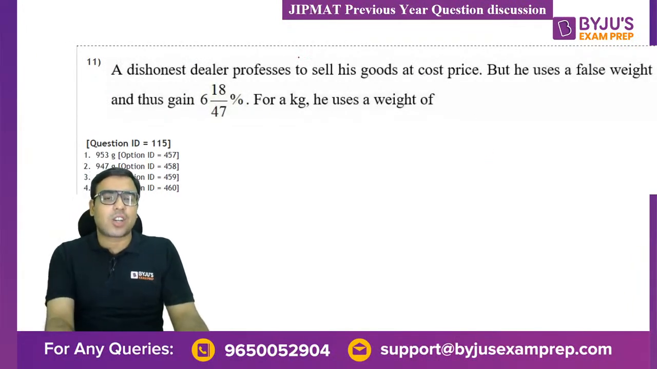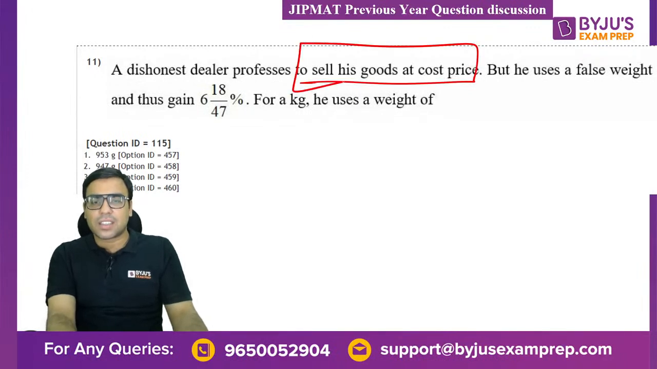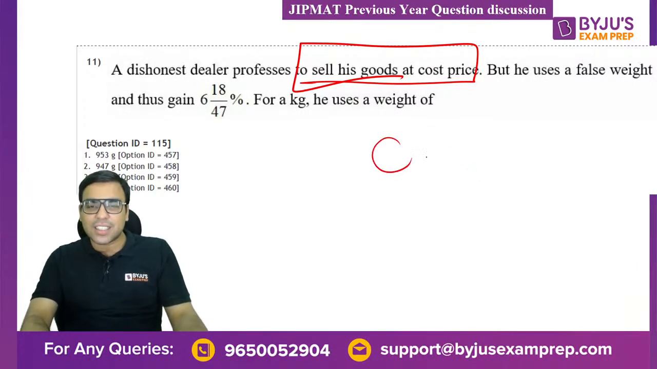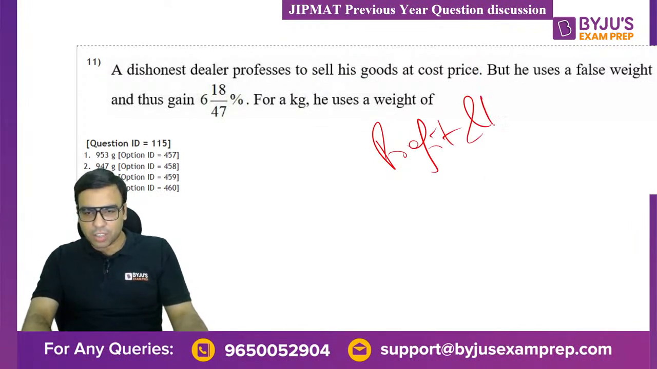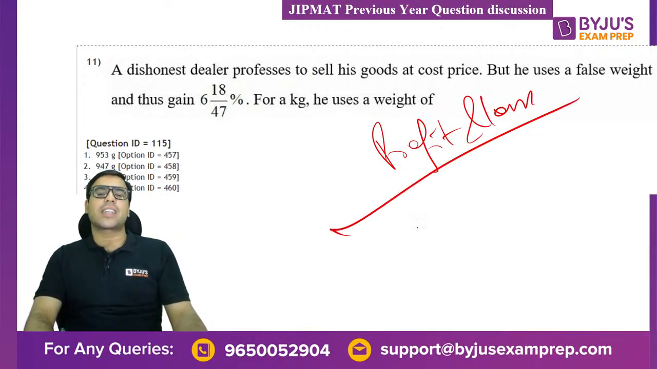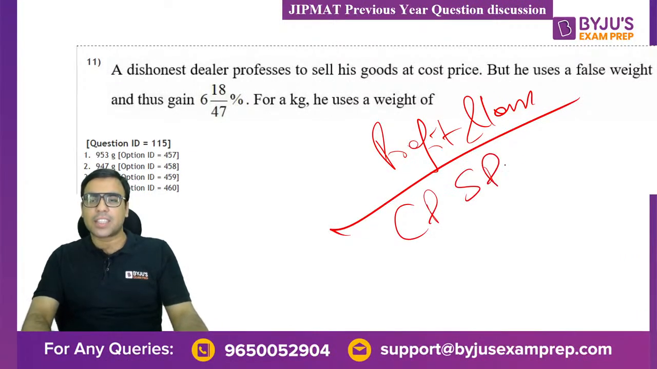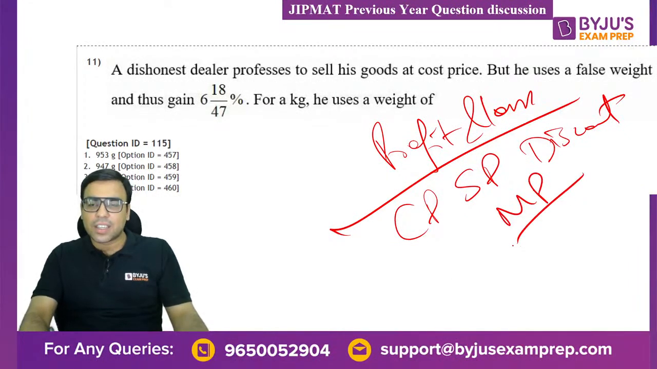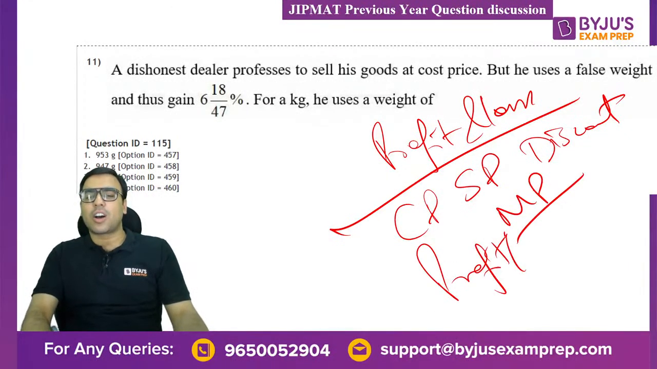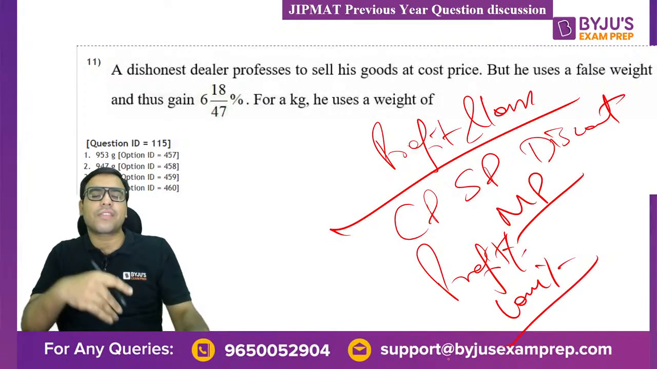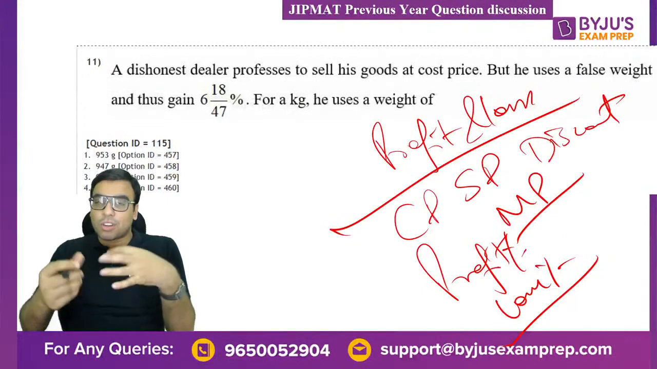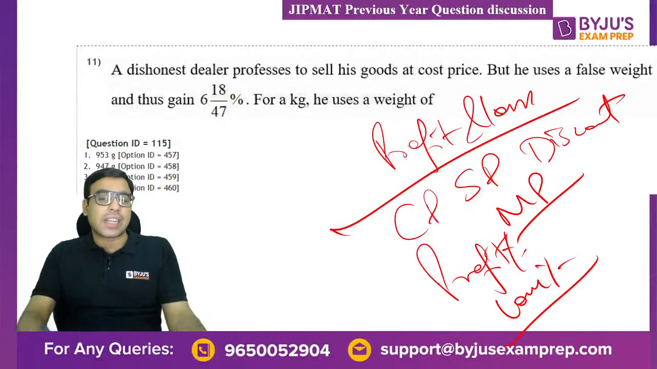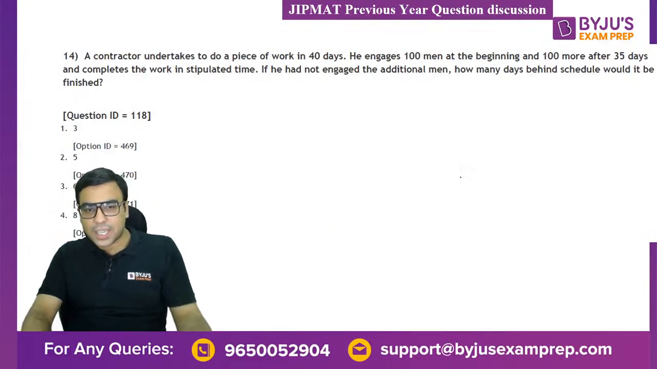The next is a dishonest dealer professes to sell his goods at cost. So basically this is nothing but profit and loss, right? Profit and loss topics. They are asking about cost price, selling price. Then you should know what is discount rate, marked price, profit percent, loss percent. I think you are all aware of these. If you are not aware of them, please go and practice the questions from the mathematics book of class 9th and 10th. These are not very tough questions. You can do these questions, right?